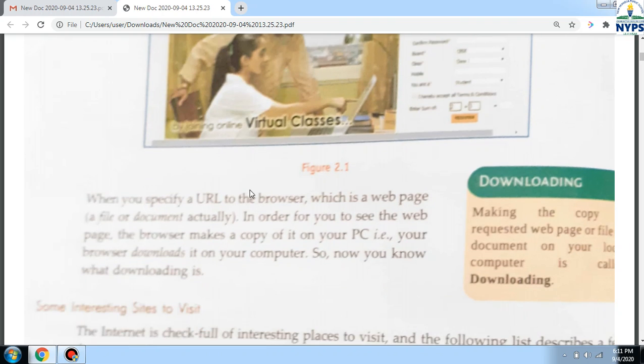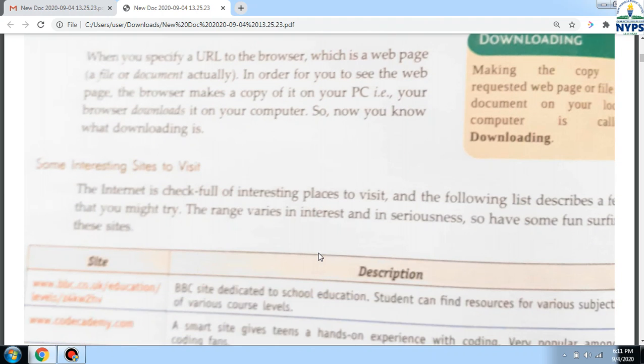Now, if we have to search anything on the internet, what do we do? We basically enter the URL of the website. URL is Uniform Resource Locator. That is basically the address of the website. Because on the internet, each and every web page and every website has a different, unique address. That address is called URL.